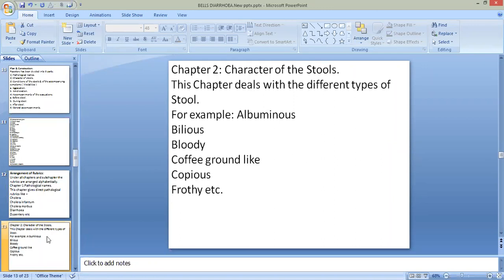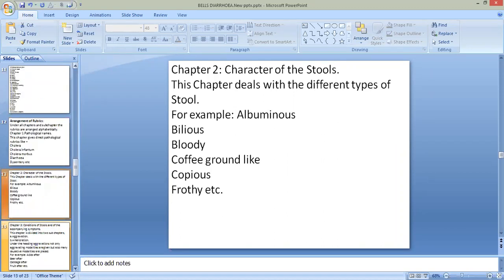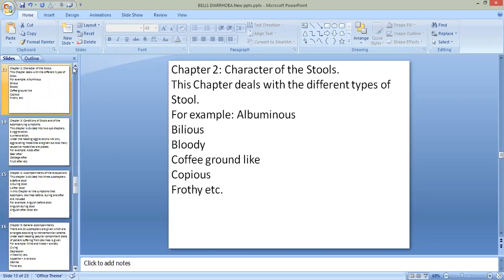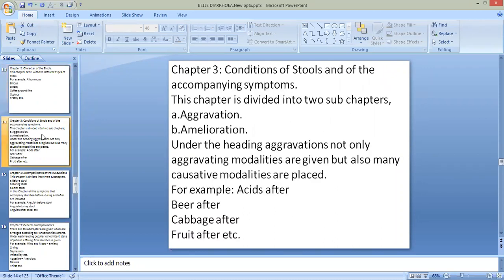For example, albuminous, bilious, bloody, coffee ground like, copious, frothy, etc. In this way, the character of stool is given under this chapter, how the stool was, what type of stool it was.